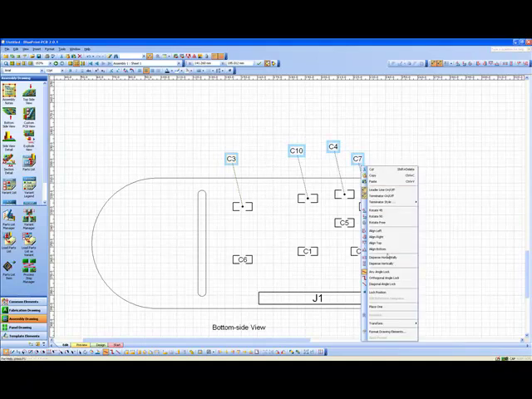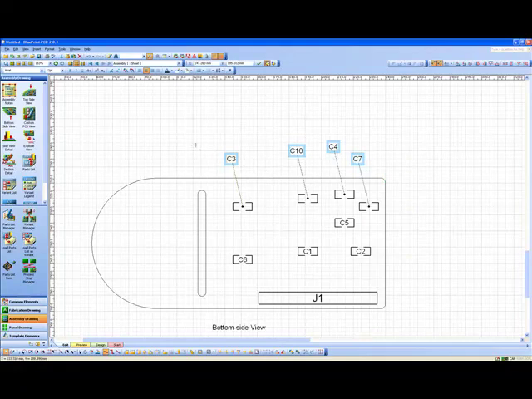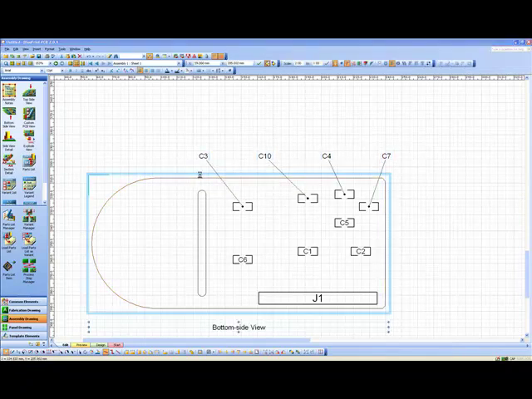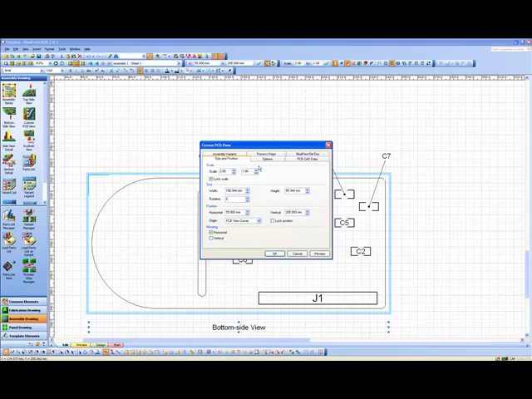The other thing we can do is we can disperse those horizontally or vertically. So if I disperse those horizontally, I can choose where I want to disperse them, and it will disperse them across that width. So if you've got very dense boards where perhaps you're omitting certain reference designators from being positioned, you can disperse them to make them identifiable, obviously, within the assembly drawing. So some neat stuff there.